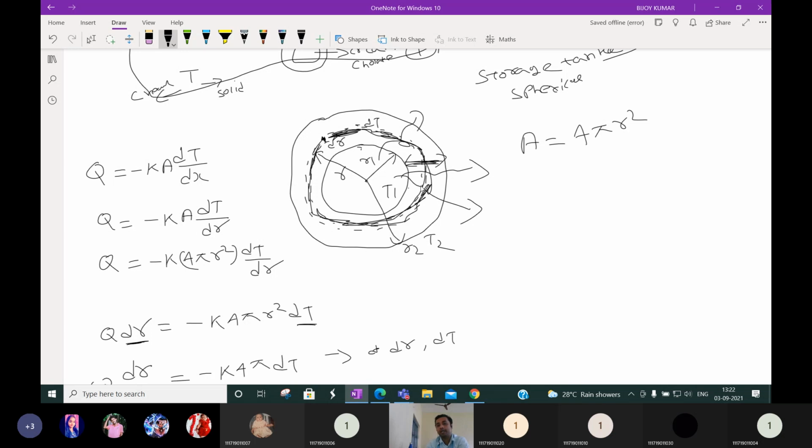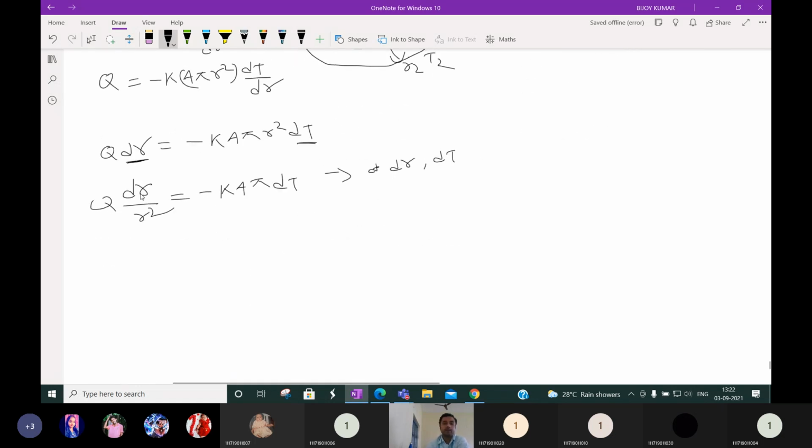But we have to derive it throughout the sphere, that is from radius r1 to r2 and temperature T1 to T2. How can we do it? We can integrate it. Now you know that Q is constant, so Q into the integral of dr by r square is equal to minus k 4 pi times the integral of dT.